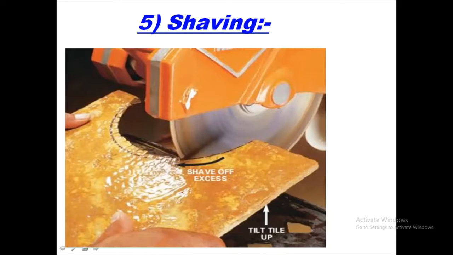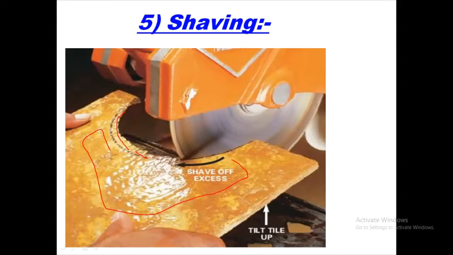Here you can see that shaving is a process of removing the unwanted material from the periphery of a previously formed workpiece. Whatever excess material is there can be removed by using shaving. So this is what shaving is.